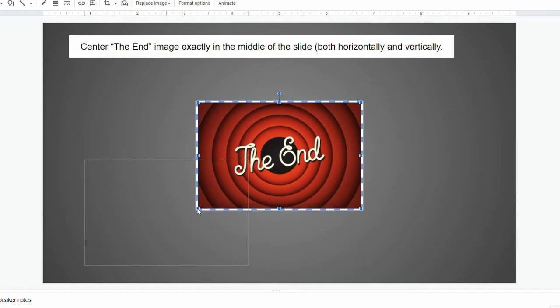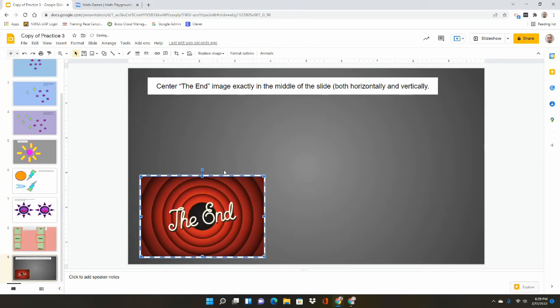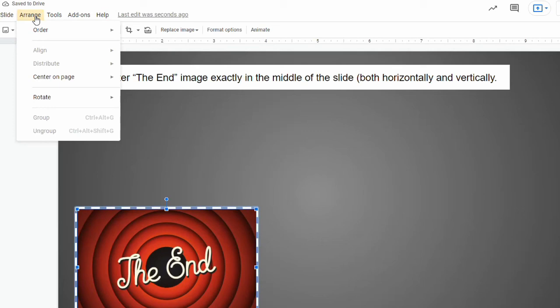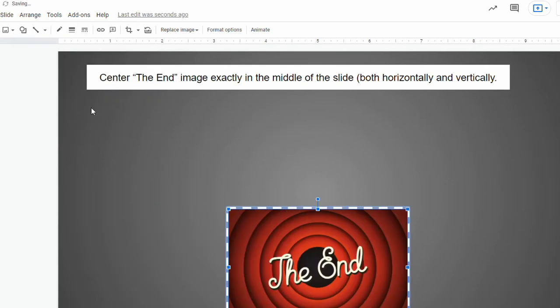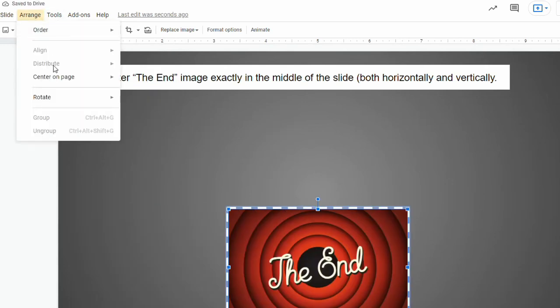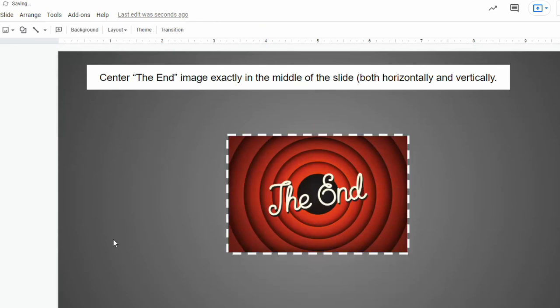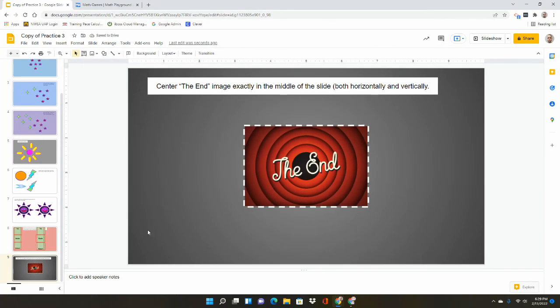So that's one way. The other way is if we click on it, you'll notice if we click on arrange again, we have the ability to center on page horizontally, and then we can also go to arrange, center on page vertically. So that way might be easier just to click on that as opposed to clicking and dragging it.